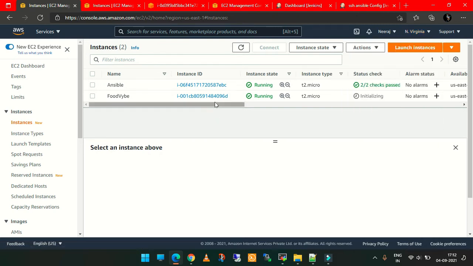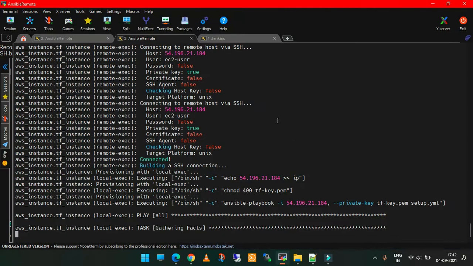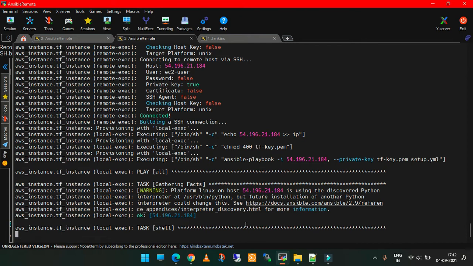So right now I got one instance here, that is food vibe, and it is initializing here, and yes, it is connected, and my playbooks are running there.